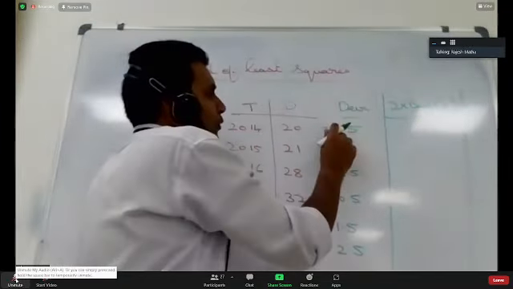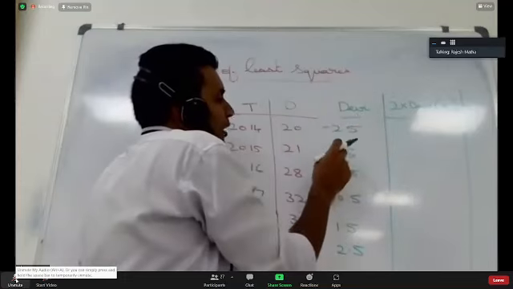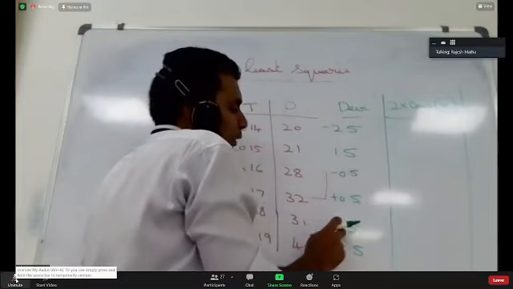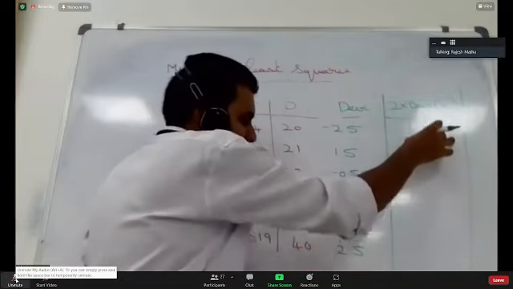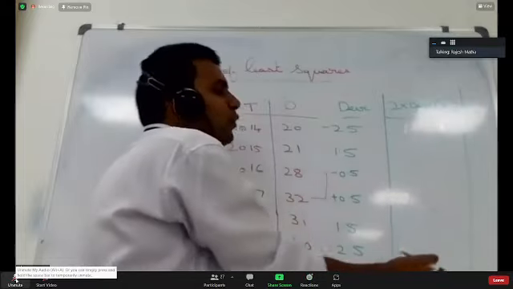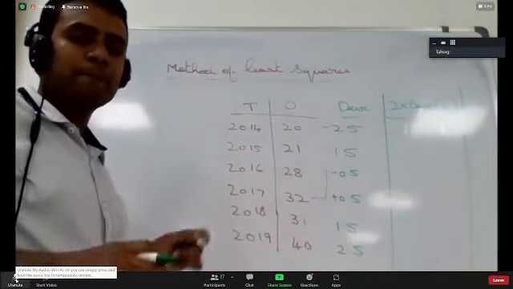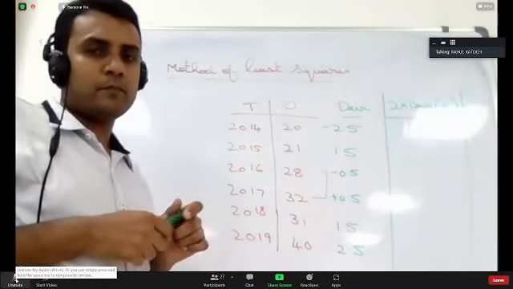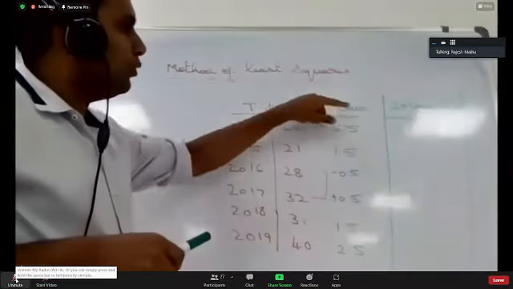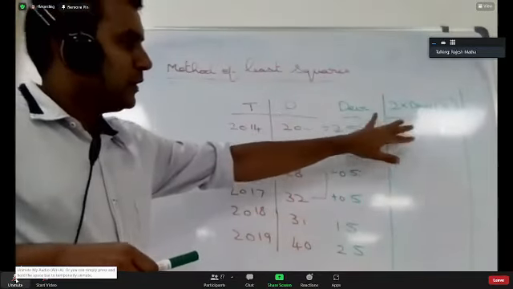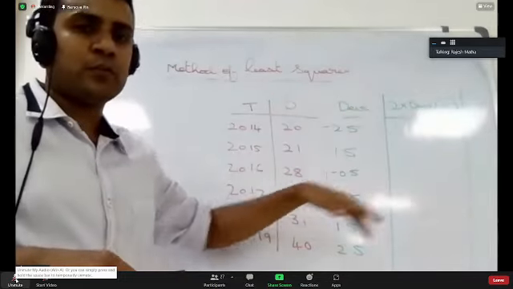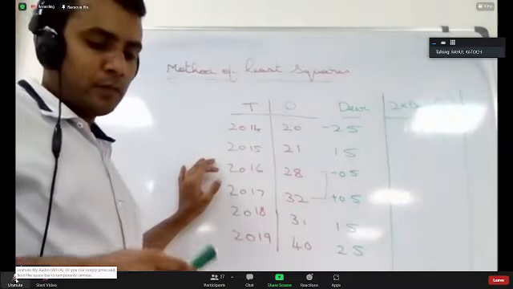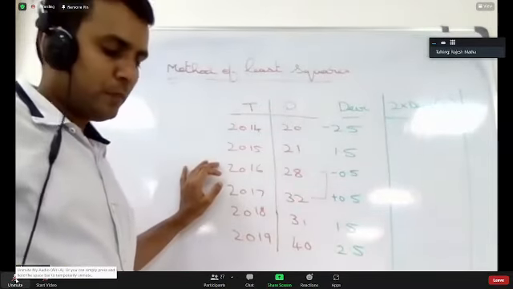Whatever deviation value you got, you have to multiply it with 2. So 2 into minus 2.5, 2 into minus 1.5, 2 into minus 0.5, 2 into 0.5, 2 into 1.5, 2 into 2.5. Whatever values you get here, that is your x value when it is even number of observations. You have to multiply deviation with 2. Whatever value you get, those are your independent variable values. So this is the process.